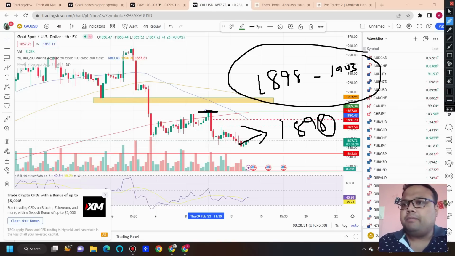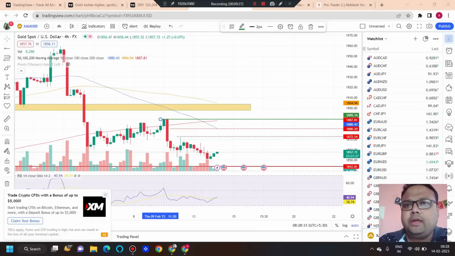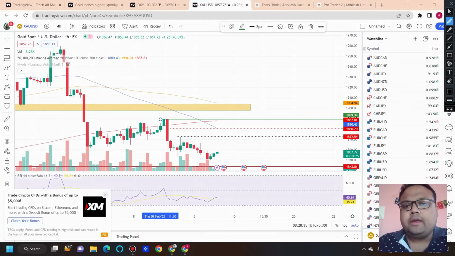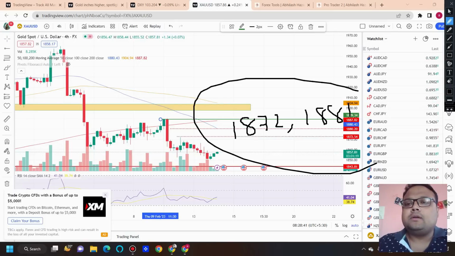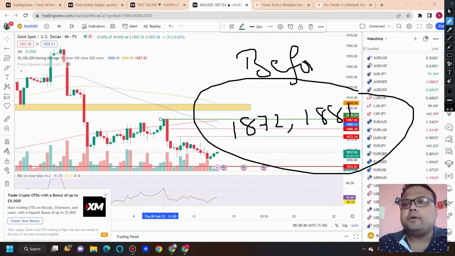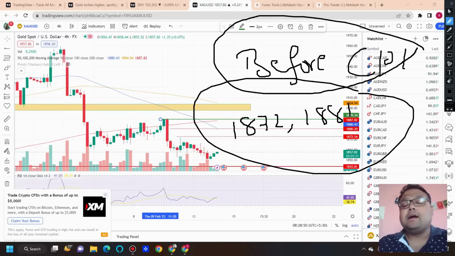And before news we have some minor weak resistances around 1872, 1881. Keep in mind, these are before CPI only. Do not expect these levels to work after CPI.